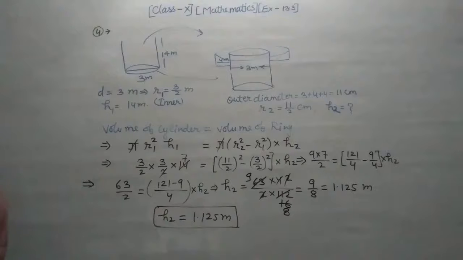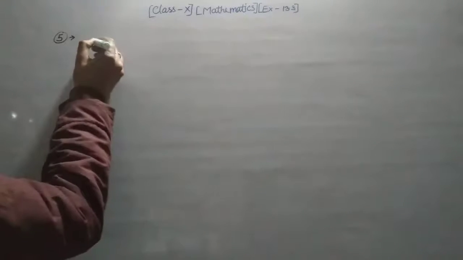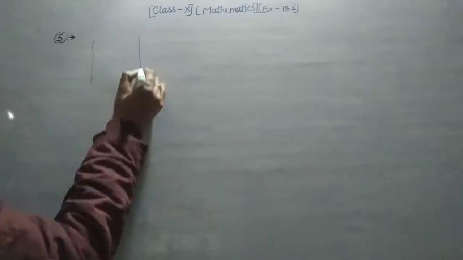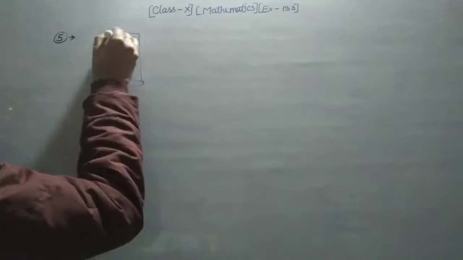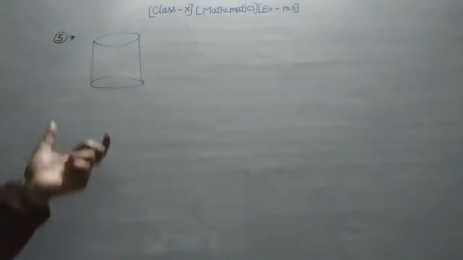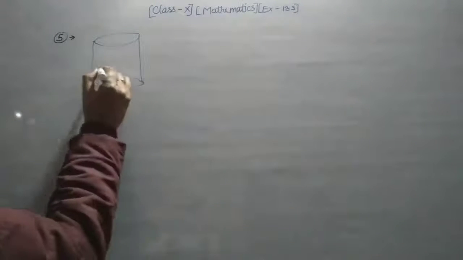Now we have to explain the next question, that is question number 5. Here is your 5th question. A container shaped like a right circular cylinder having the diameter 12 centimeter. That means you have a cylinder. Okay, you have a cylinder. This is your cylinder, and this cylinder is filled with the ice.